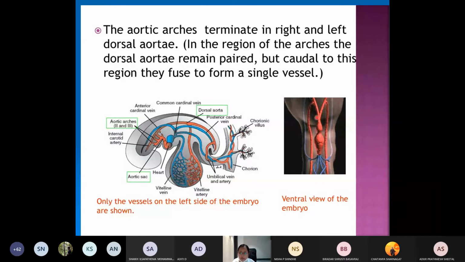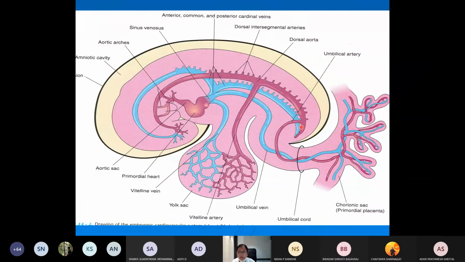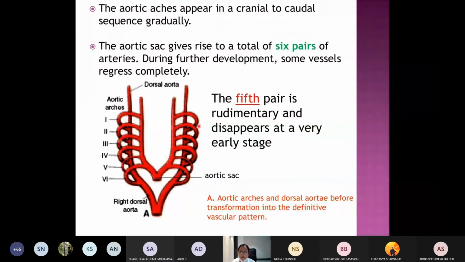So first, when these two ventral aortae fuse together, they will form the truncus arteriosus. That truncus arteriosus will dilate and form the aortic sac. This aortic sac, distally, will have two limbs, right and left, which will be connected to the dorsal aorta initially by the first aortic arch. Later there will be development of the 6 arches. There are totally 6 pharyngeal arches in the lateral wall of the pharynx. So there will be development of the 6 aortic arches, which will connect the ventral aorta with the dorsal aorta.